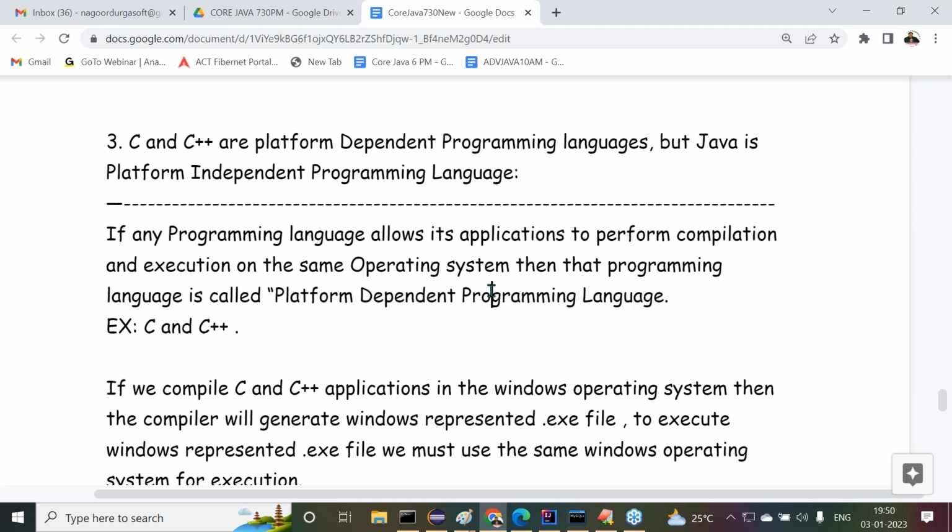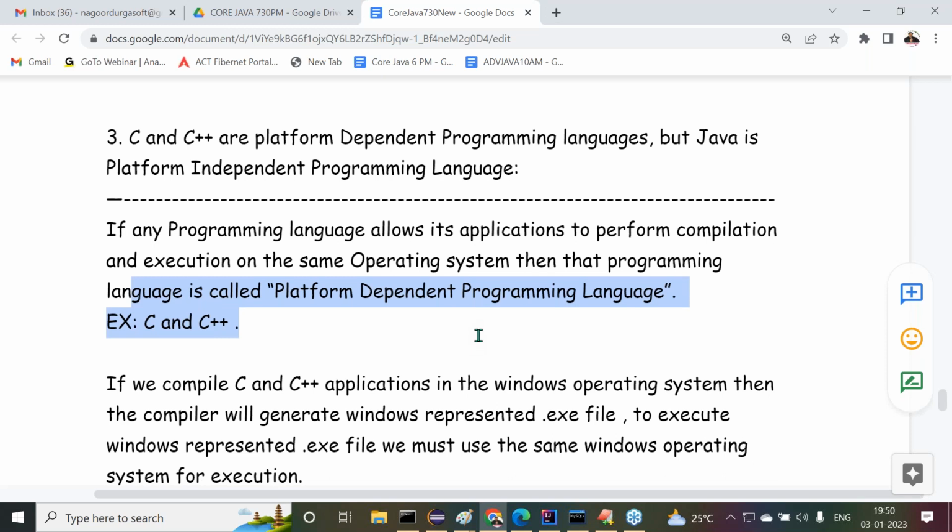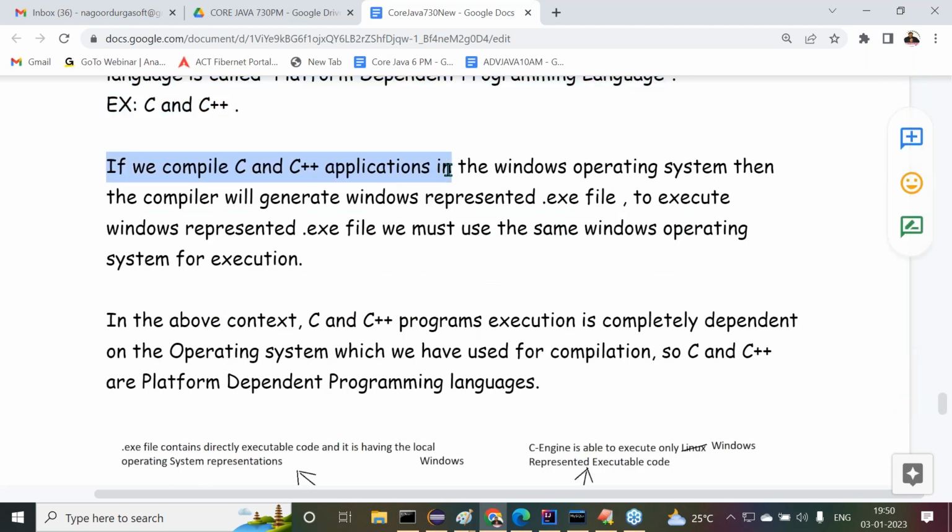Examples are C and C++. If we compile C and C++ applications in the Windows operating system, the compiler will generate a Windows represented .exe file. That Windows represented .exe file will be executed on the same Windows operating system only, and it is not possible to execute it on other operating systems.